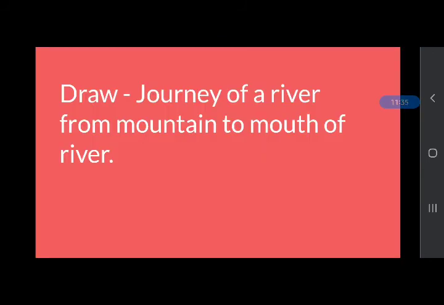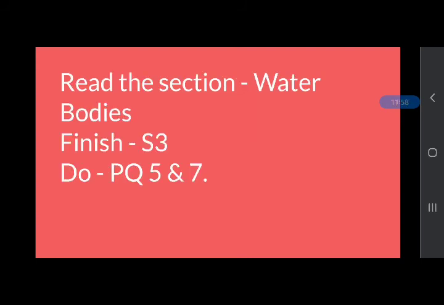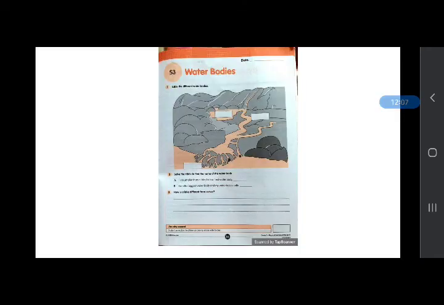And you need to draw the journey of a river from a mountain to the mouth of the river. Mouth of the river means when a river reaches a big area like an ocean, sea or lake. This is called the mouth of the river. And after this, read the section Water Bodies, and after reading, finish your S3. Do PQ 5 and 7. This is your S3.